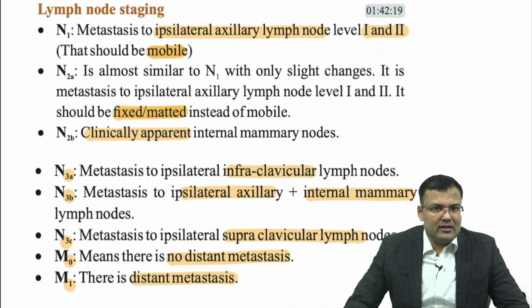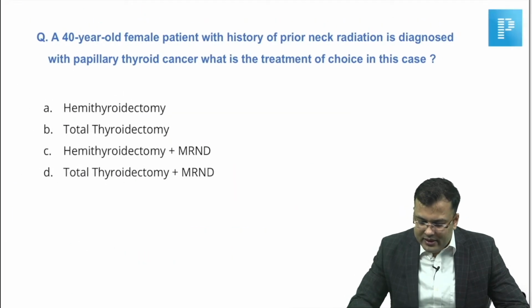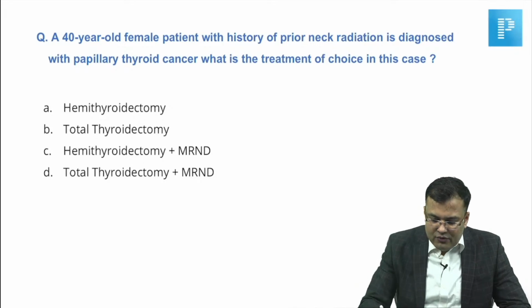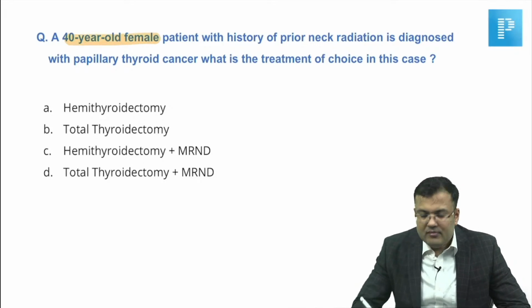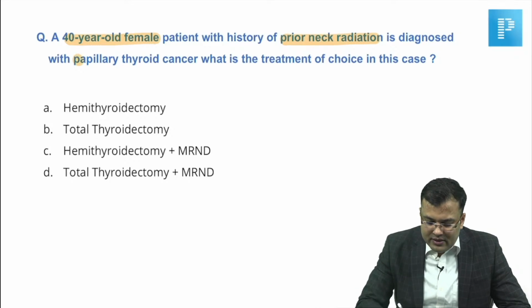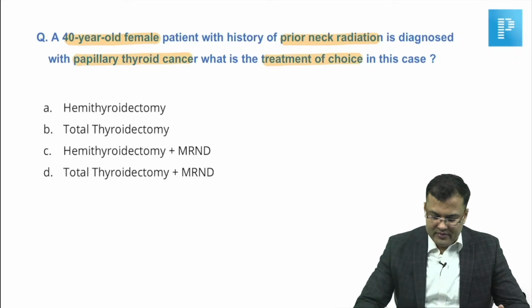So what is the correct answer? It was T3 and 2. Next, easy question. Tell me, what is the correct answer? I am waiting for your reply. A 40-year-old female, there is history of prior neck irradiation, diagnosed with papillary carcinoma thyroid. Can you tell me the treatment of choice?